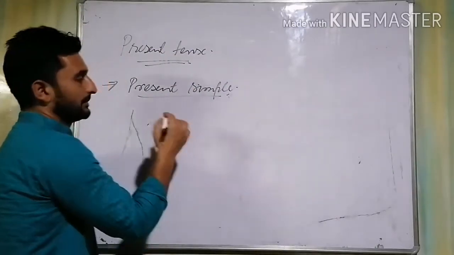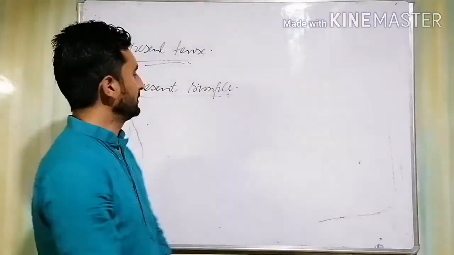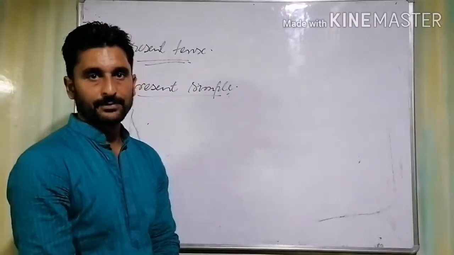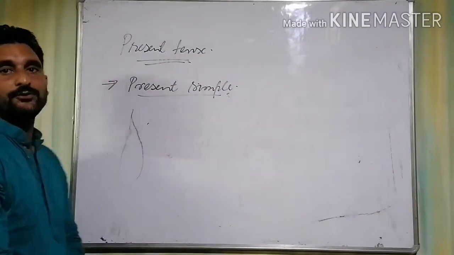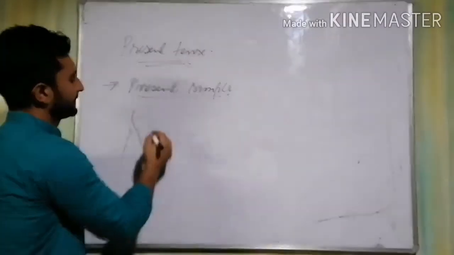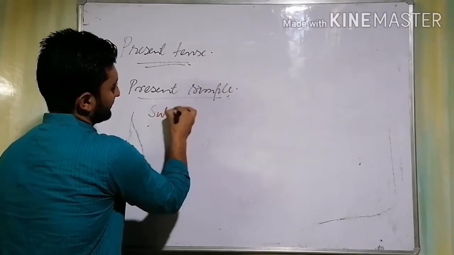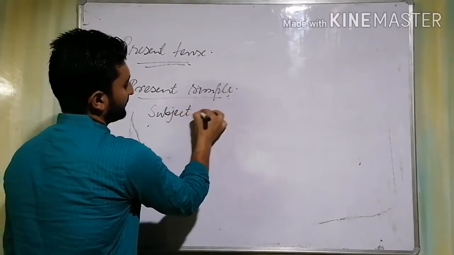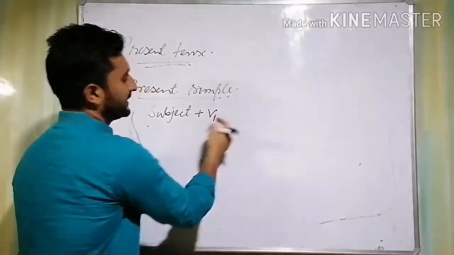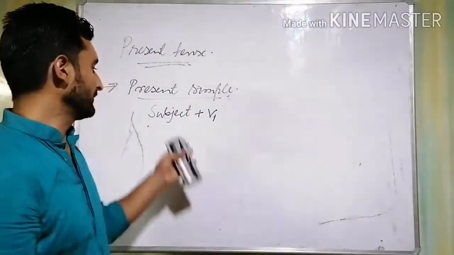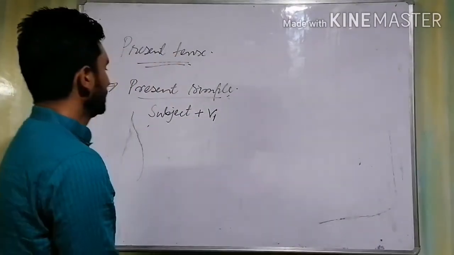We express them in present simple tense. The structure for present simple tense is subject plus verb in its first form, or the first form of the verb is used with the subject.